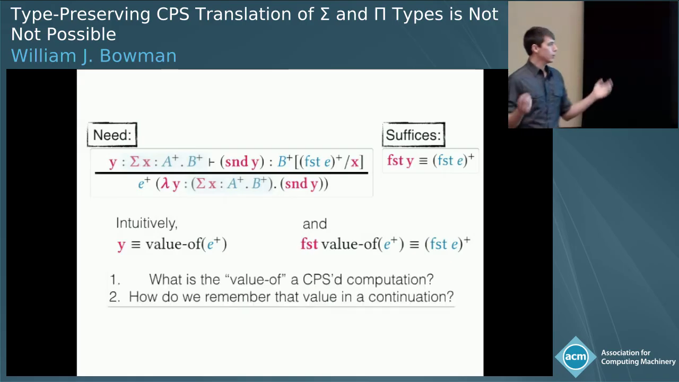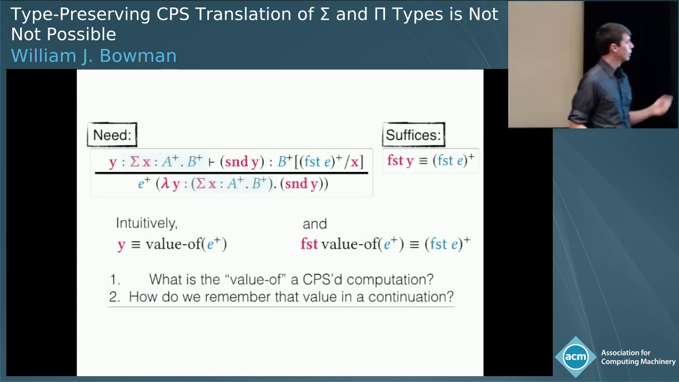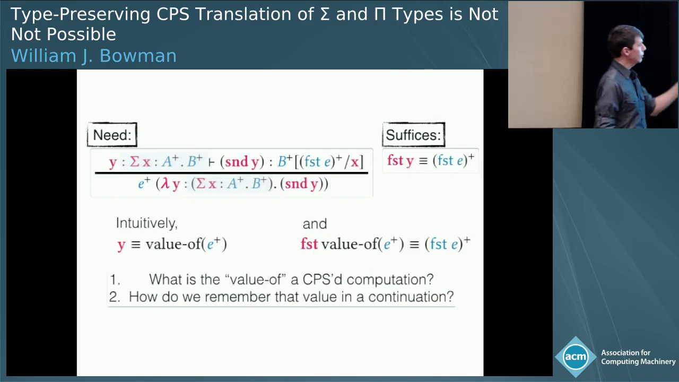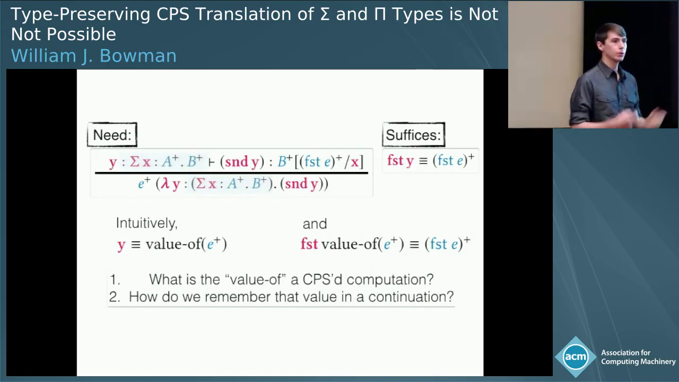Okay, so we have two problems to solve. First, what is the value of a CPS computation? And second, how do we actually remember that value when we're jumping to a continuation?